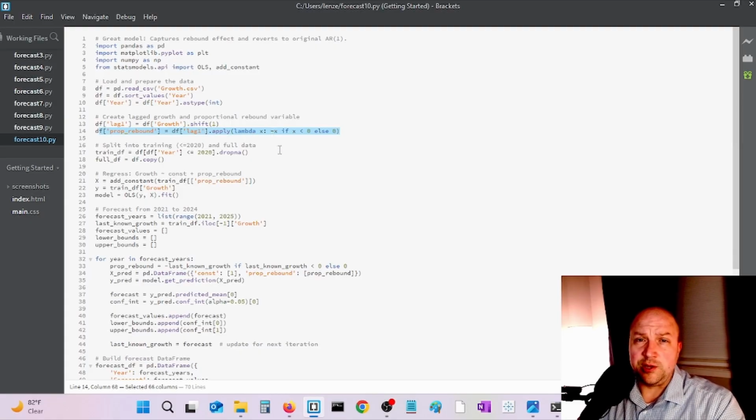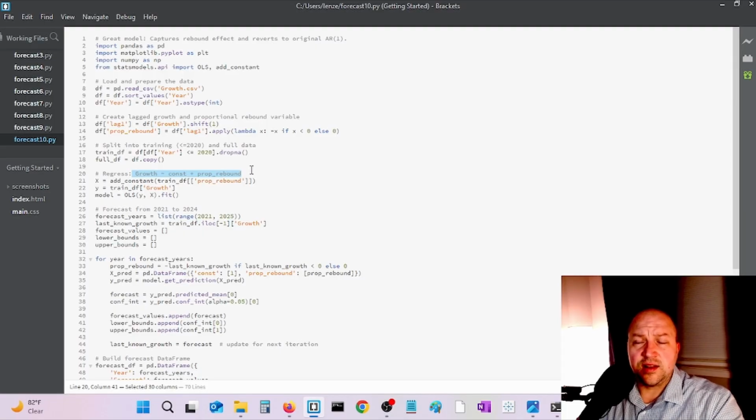If previous year's GDP growth was negative, we create a training data frame, which is a skill you learn with data analysis: creating a training data set, in this case a training data frame, where you can make changes, do forecasts, whatever, and keep the original data intact and allow you to make comparisons. So the actual regression model is here.